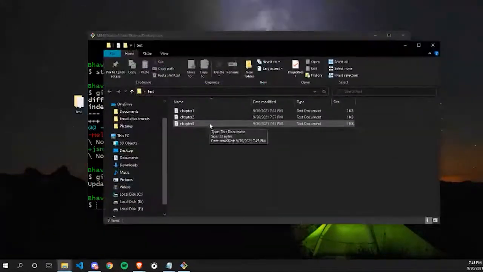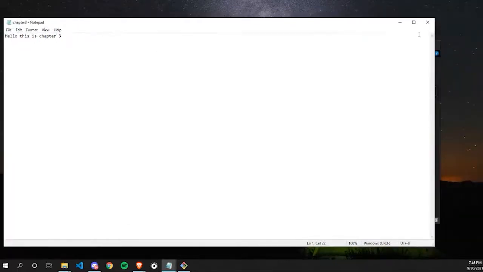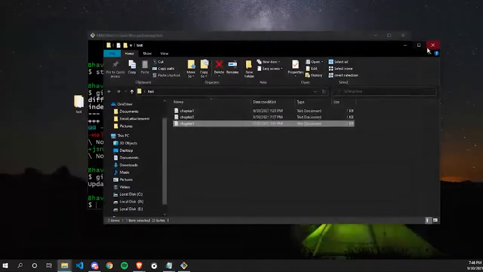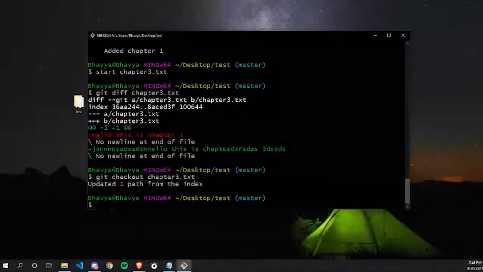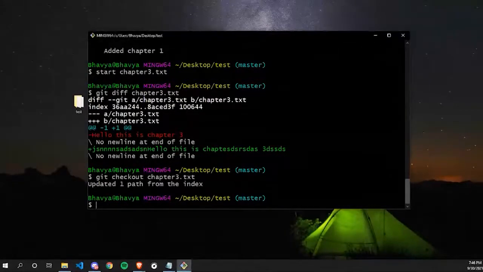Let's open our chapter 3 file, and you can see earlier it was all messed up, but with the help of a simple command git checkout, I am able to get my data back, and it looks much better right now. Okay, so any doubts again? Yeah, git checkout is like magic.